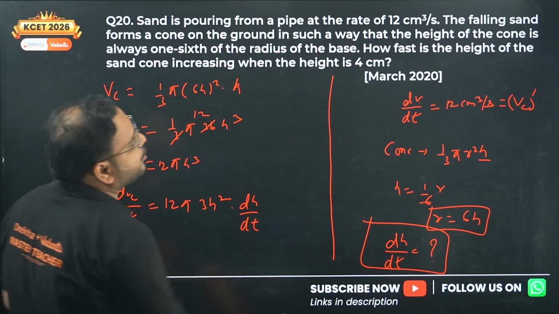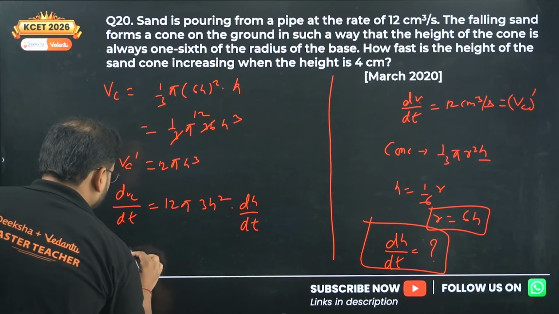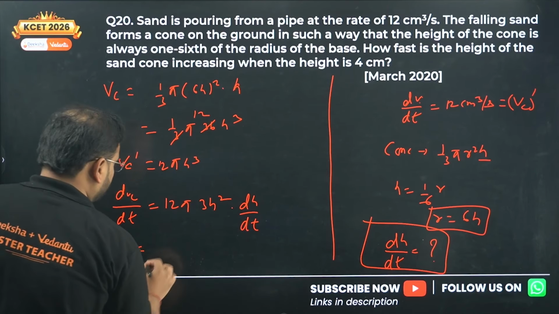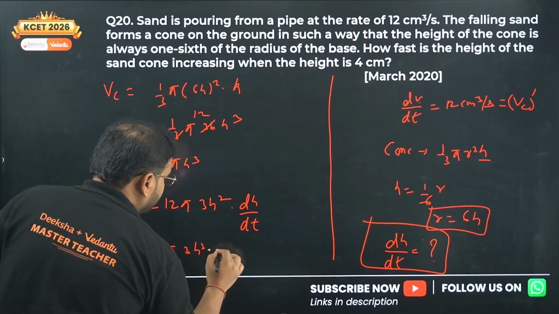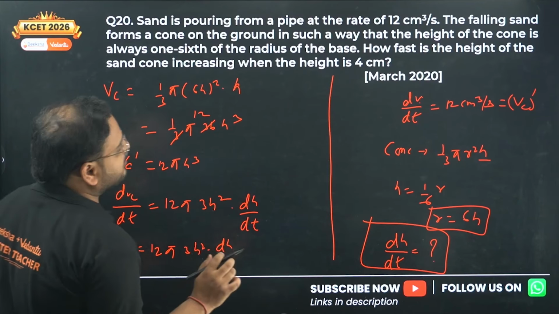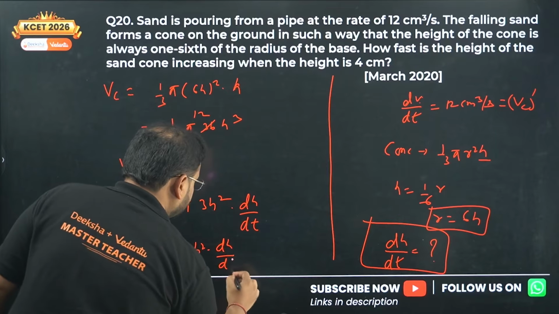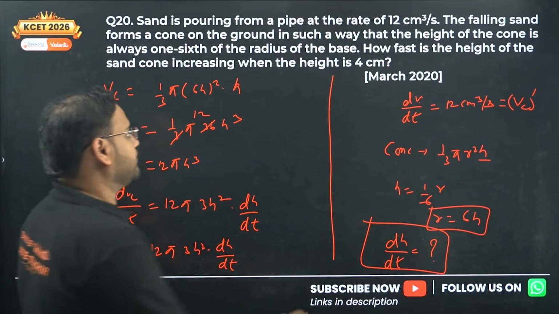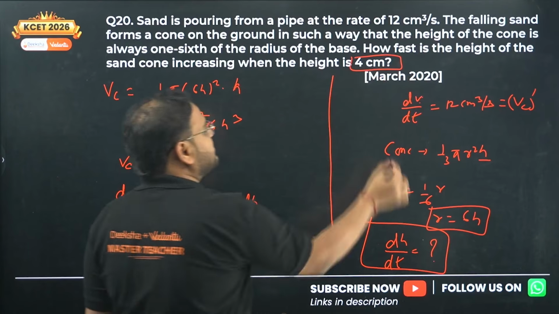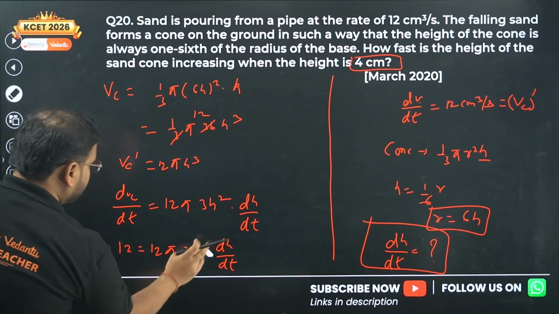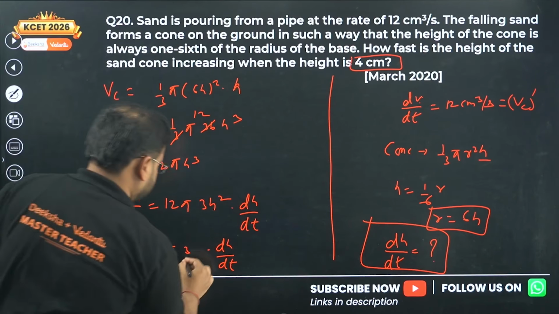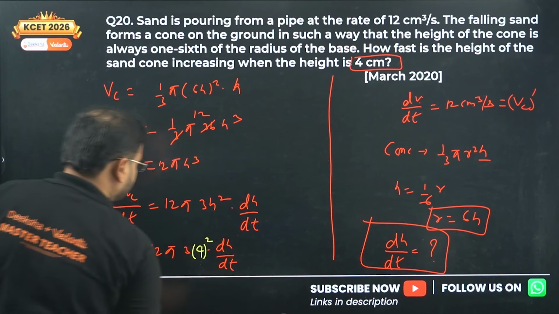This value is how much? Given as 12. Write it over here, 12. And we have 12 pi 3h square. dh by dt is given as how much? We have to find that value only, dh by dt, and h is given as 4. Let us replace that. So 4 square.